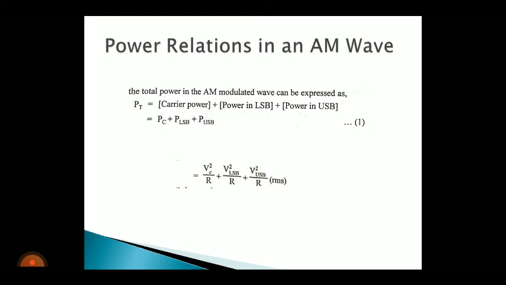The general formula is V squared by R. For carrier, in the suffix I write C, for lower sideband power the suffix is LSB, and for upper sideband power the suffix is USB. I am going to take the RMS value.